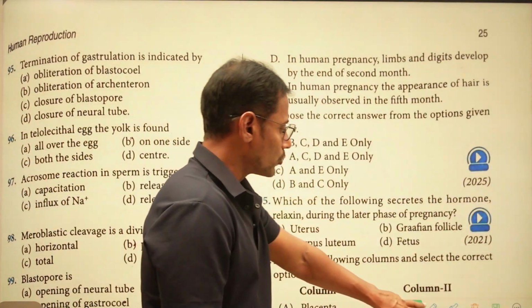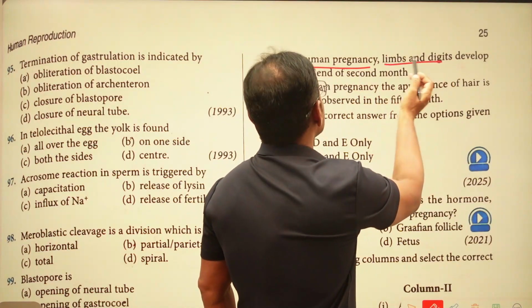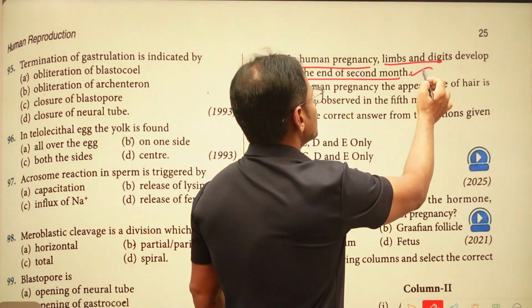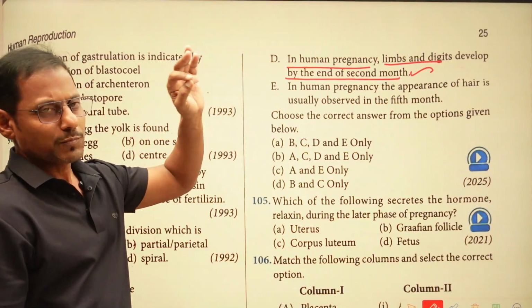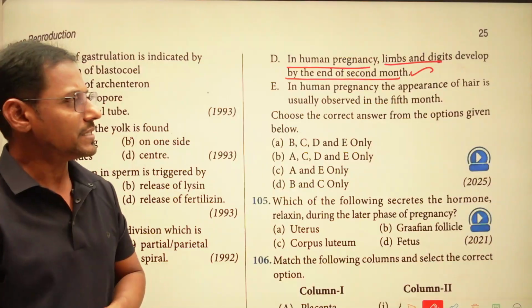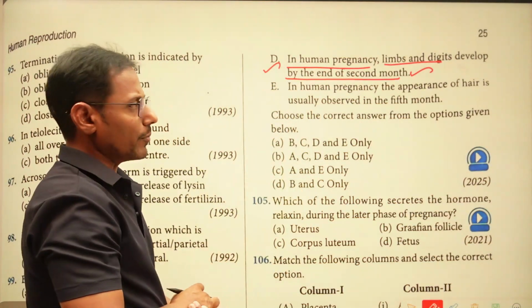And here are 2 more statements. In human pregnancy, limbs and digits develop by the end of the 2nd month. This is also a right statement. This point has been given specifically in your NCERT textbook. Yes, at the end of the 2nd month, the limbs and digits are developed, right?